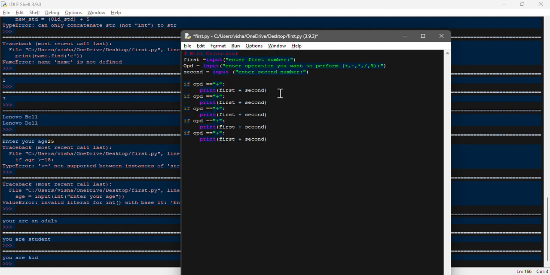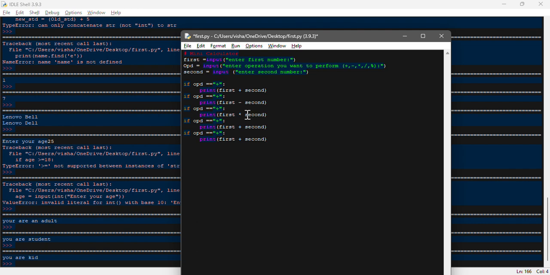Make sure you understand that we are only performing for five operators. So what we need to do is, this is for the subtraction, so we're going to use subtraction.